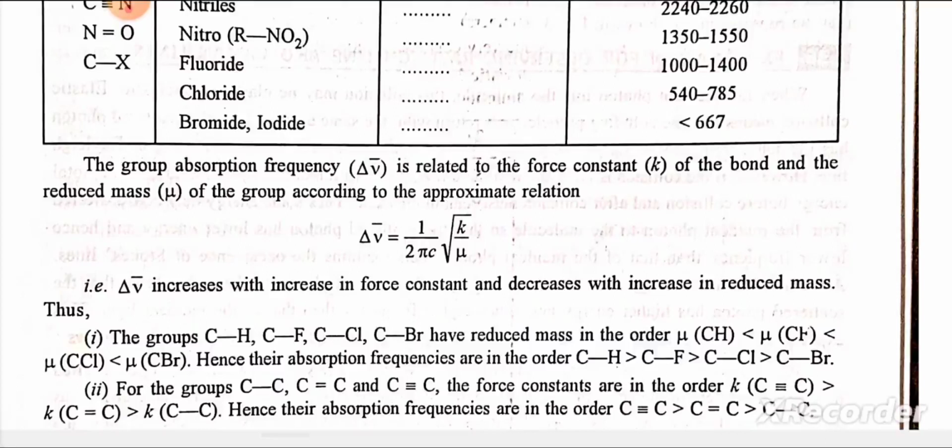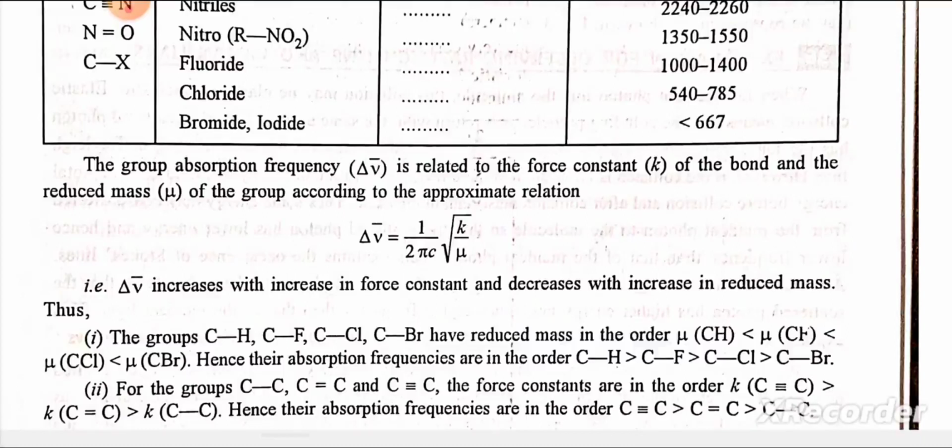First, the groups carbon hydrogen, carbon fluorine, carbon chlorine, carbon bromine have reduced mass in the order mu of CH is less than mu of CF is less than mu of CCl is less than mu of CBr. Hence their absorption frequencies are in the reverse order, that is CH is greater than CF is greater than CCl is greater than carbon bromine bond.